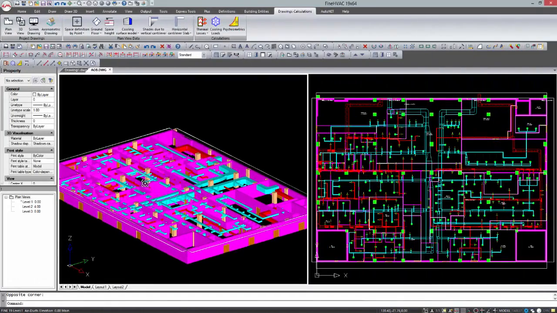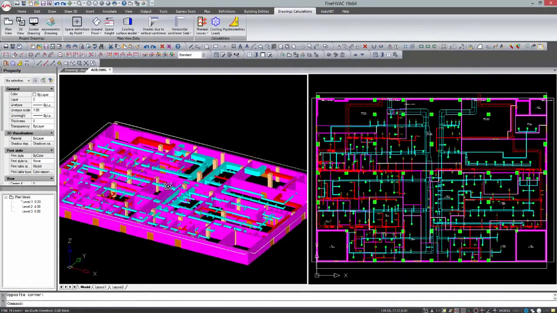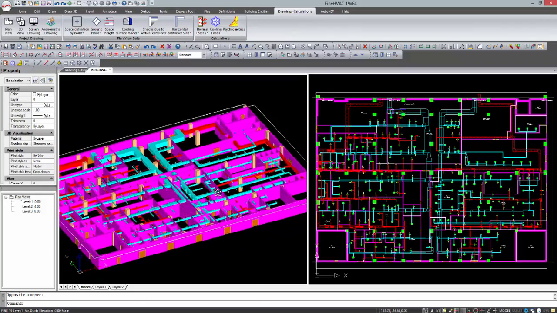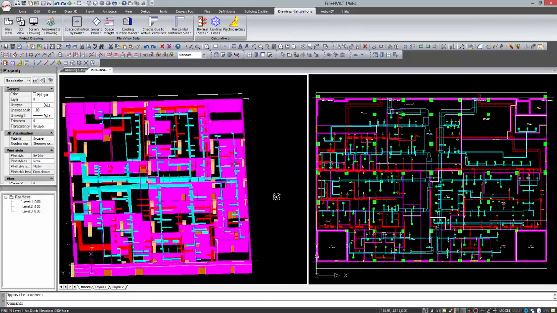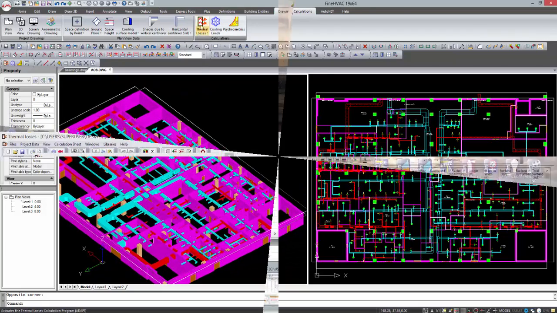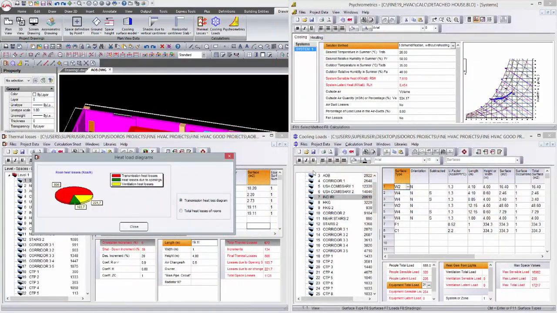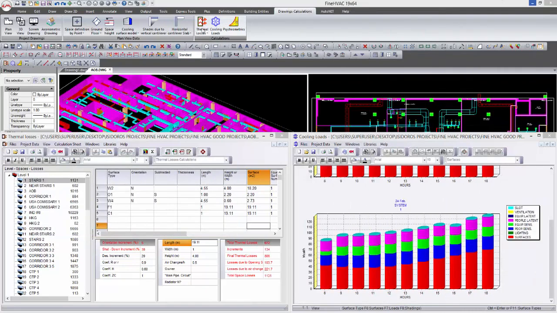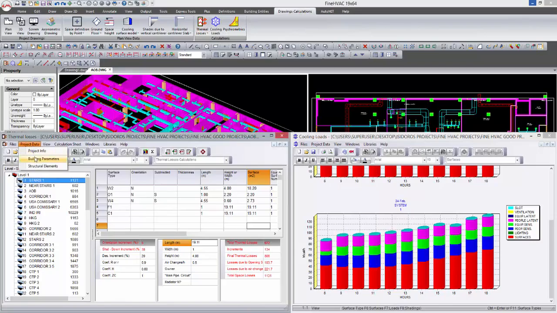4M launches the brand new version of Fine-HVAC 19 standalone software platform. Fine-19 HVAC is a powerful workstation for heating, ventilation and air conditioning design, which automatically performs the necessary calculations directly from the drawings, producing all the case study results.